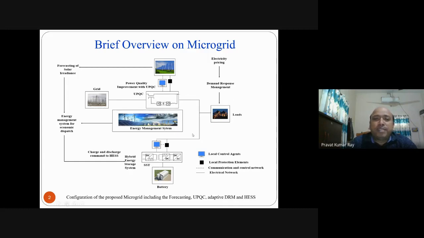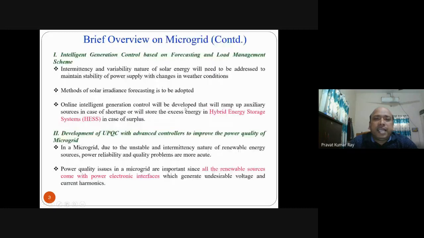So many problems are there, but today I will discuss only one of the problems, that is forecasting of solar irradiance. So basically regarding these problems, first one is intelligent generation control based on forecasting and load management. We know that solar energy is intermittent and variable in nature.